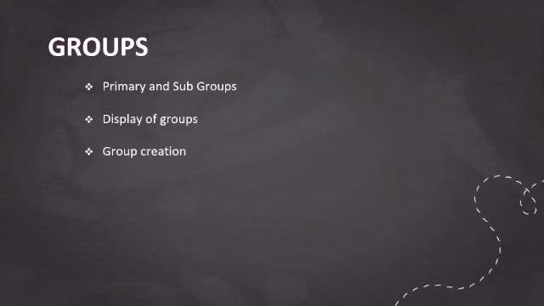The next one is group creation. There are situations which necessitate further classification of existing groups or new groups whose name and total have to be disclosed directly. Tally has the facility to create a new group and define it as primary, or to place it as a subgroup under any of the 28 predefined groups.